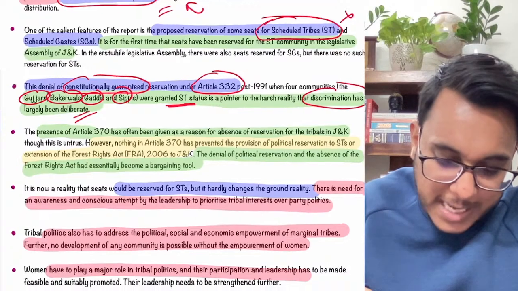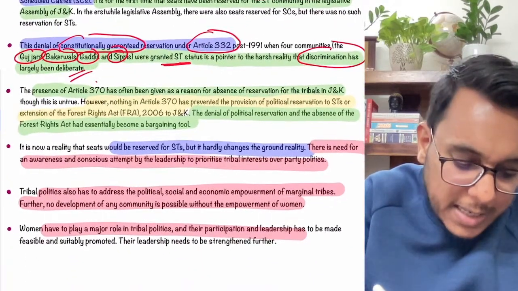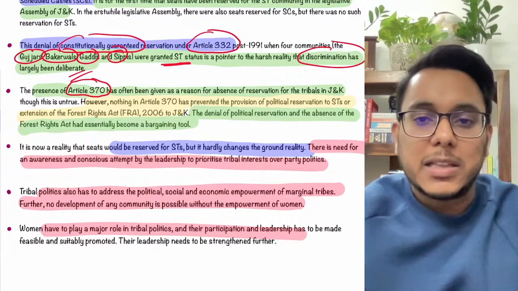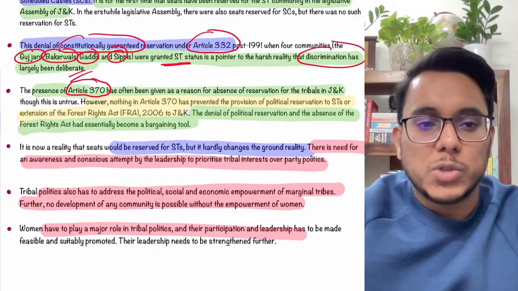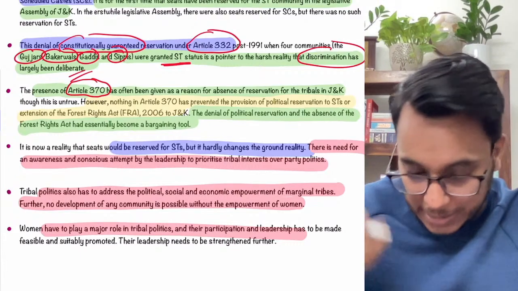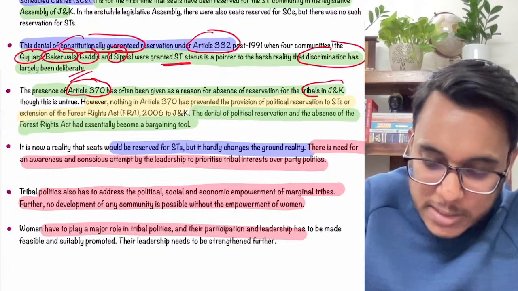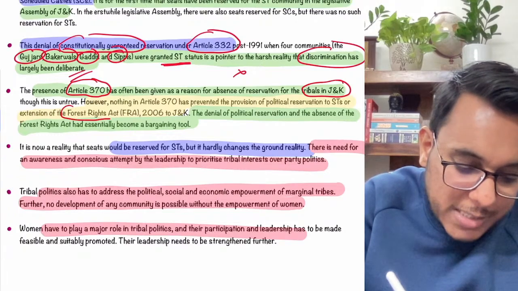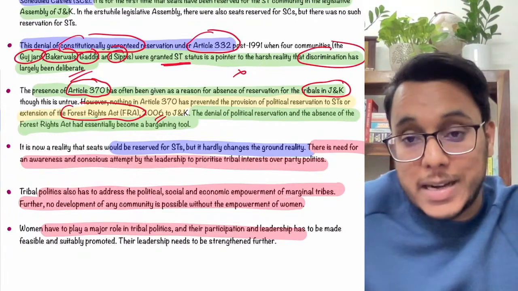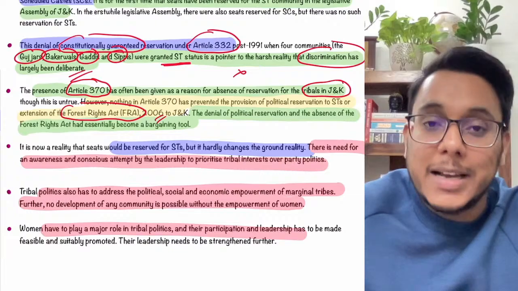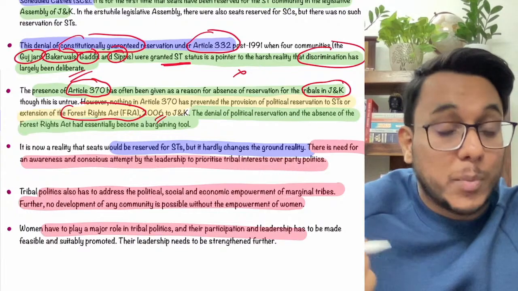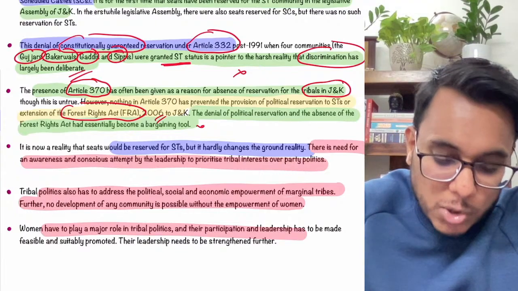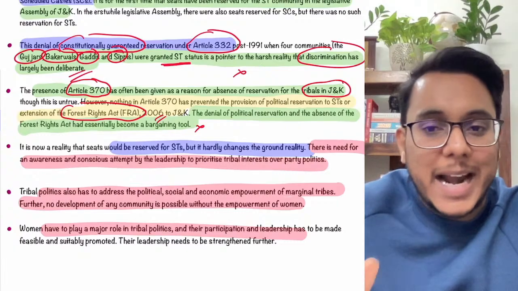Further moving on, it has been provided that when Article 370 was there, it was many times used as a reason that the tribals in Jammu and Kashmir were not given reserved seats. The Forest Rights Act of 2006, which provides a lot of protection to tribals, including land ownership and community rights, was not extended. So the denial had happened.